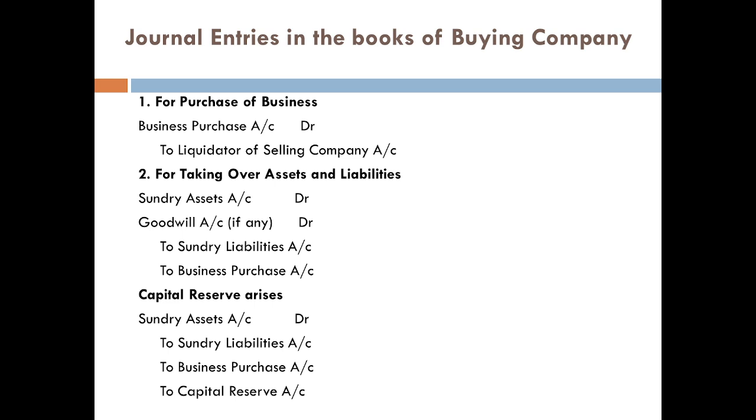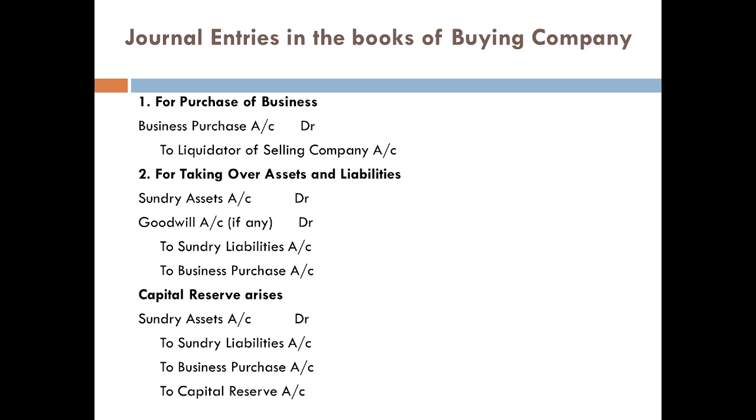So the two journal entries that we have seen so far are: for purchasing the new business, Business Purchase Account Debtor to Liquidator of Selling Company. The next one is for taking over the assets and liabilities, where Sundry Assets Account Debtor includes all the assets that I have taken over from the selling company.